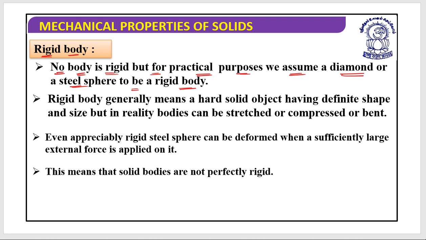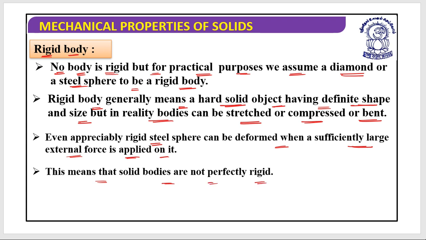A rigid body generally means a hard solid object having definite shape and size, but in reality bodies can be stretched, compressed or bent. So even an appreciably rigid steel sphere can be deformed when a sufficiently large external force is applied on it. This means that solid bodies are not perfectly rigid.